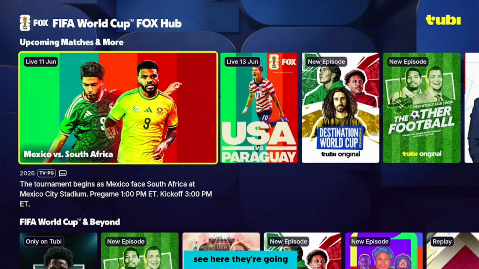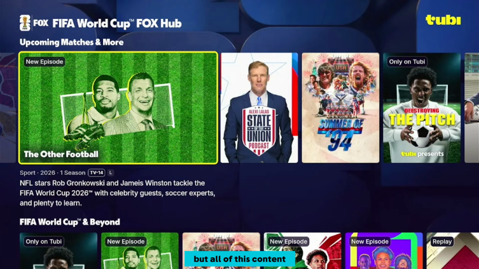So as you can see here, there's going to be a couple of matches that you can watch on this platform, and the good news is that you don't have to pay any subscription or any commitment or whatever. As a matter of fact, you might not even necessarily need to create an account, but all of this content, you're going to have access to all of them.